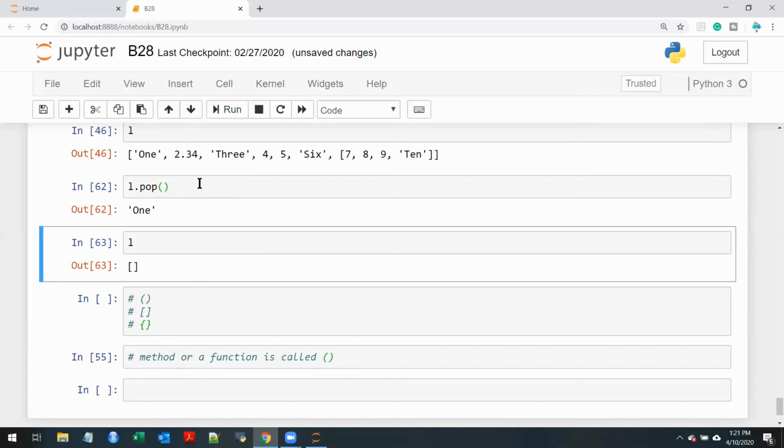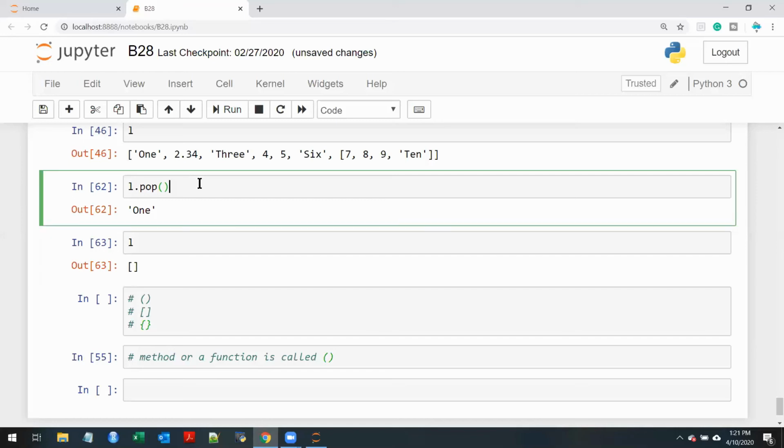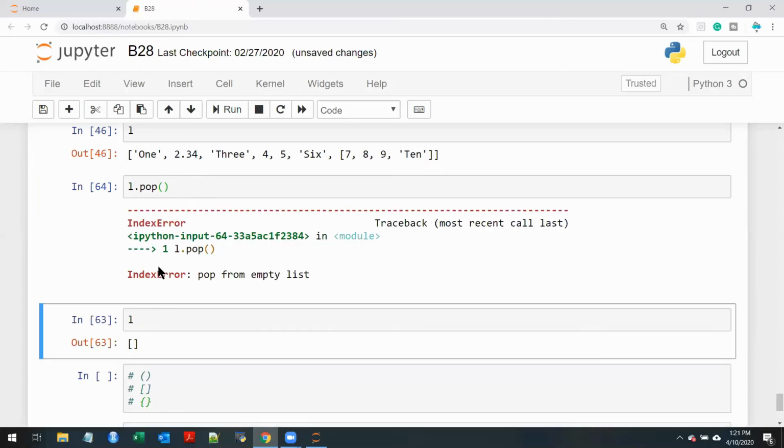Now this is a scenario which you should take care of if you have written a program which is continuously popping out of the list. You have to take care that you stop when the list is empty. I'll teach you how to do that when we do while loop. But for now, observe why you should stop, because you will end up getting an error.